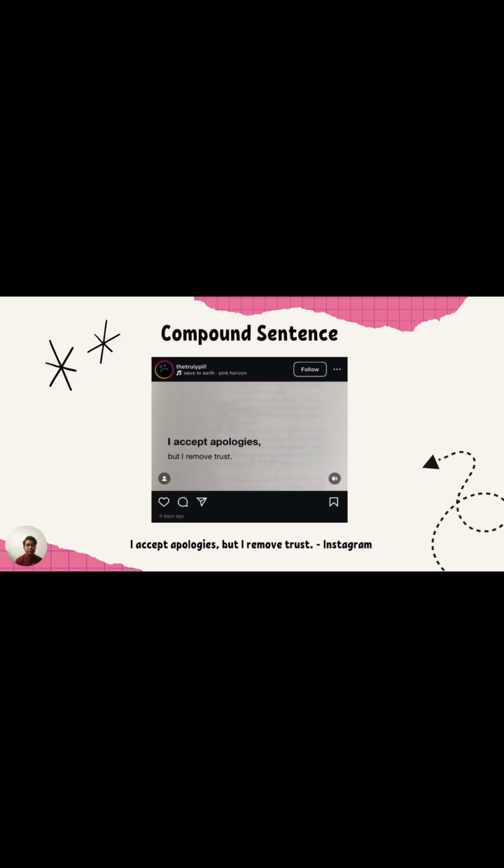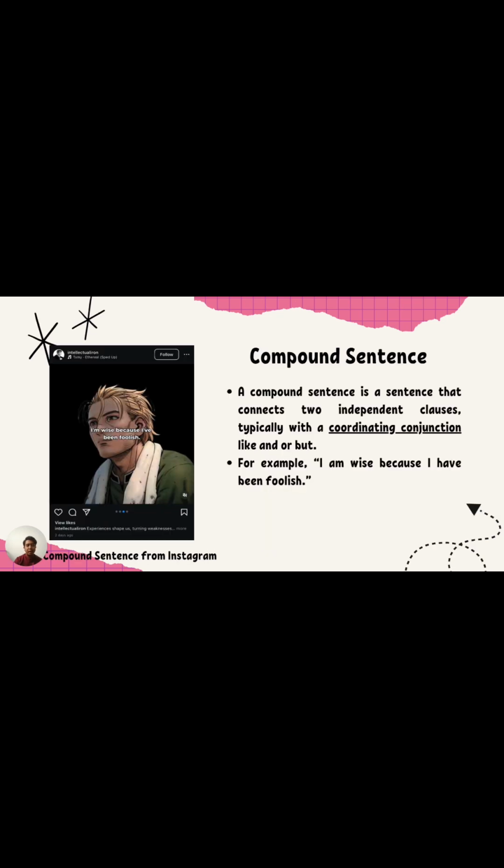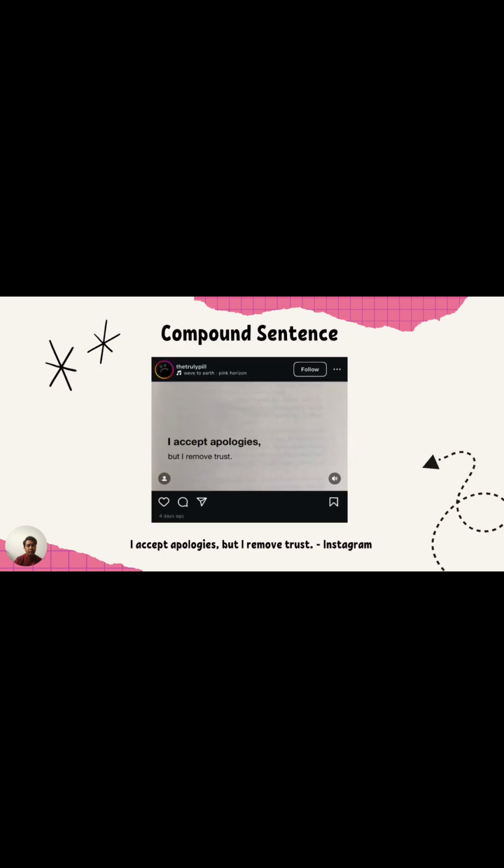So, to the next compound sentence. The second sentence we also got from Instagram, which is I accept apologies, but I remove trust. As we can see, in the first sentence, it is because as the coordinating conjunction. And in the second sentence we got but as the coordinating conjunction.